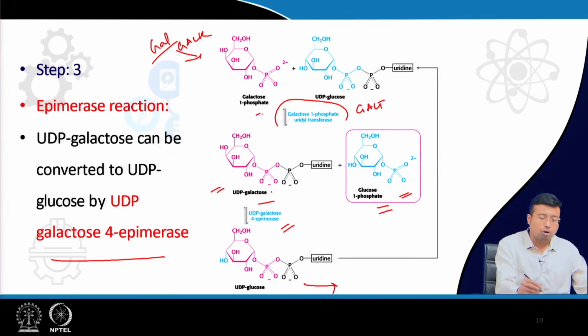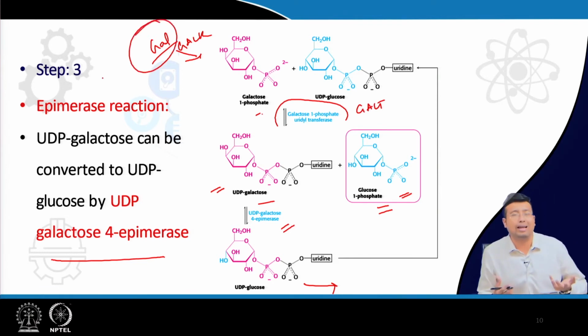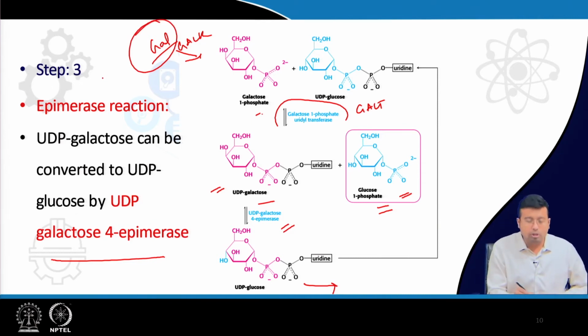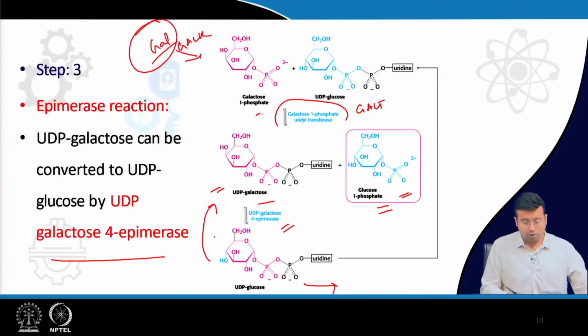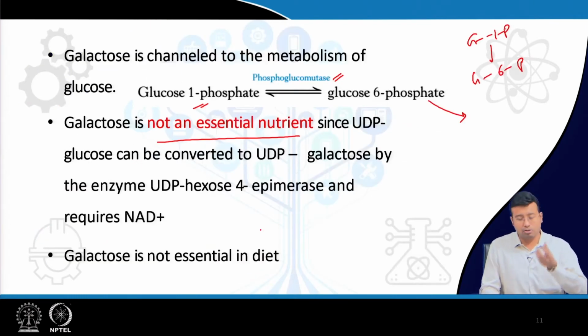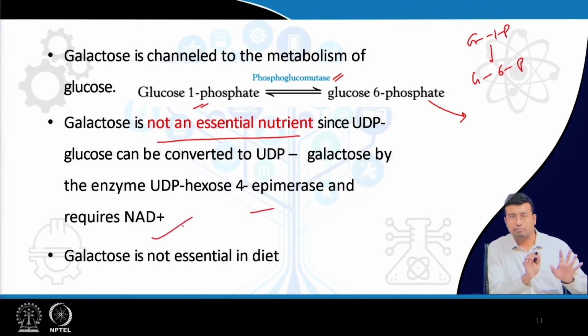So if this whole pathway is absent, how? There is less galactose in the diet. Suppose there is low galactose, will the body have no UDP galactose? No, it will have. Why? Because we can always get UDP galactose from UDP glucose. The reverse pathway is very much feasible. Therefore, galactose is not an essential nutrient in the diet, right. Only what we need is the action of this enzyme, galactose 4 epimerase, right, and this requires NAD plus, right.